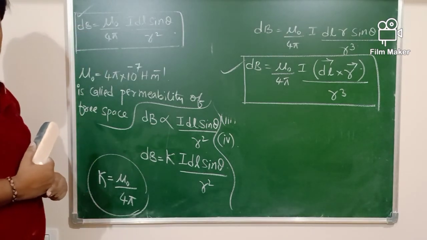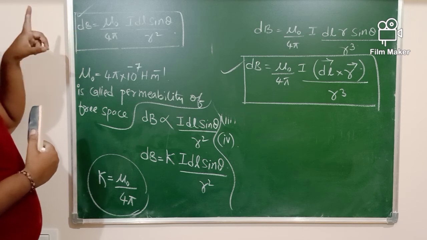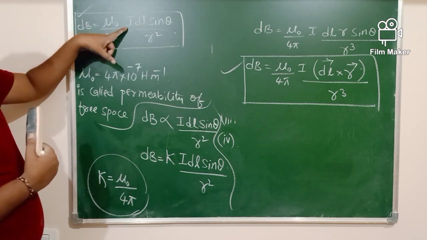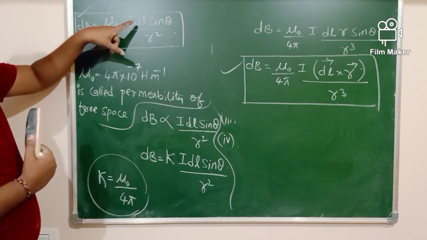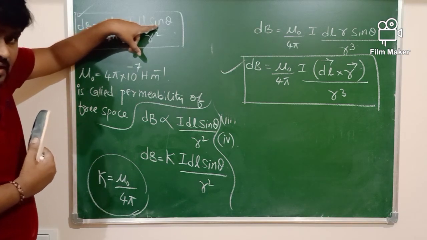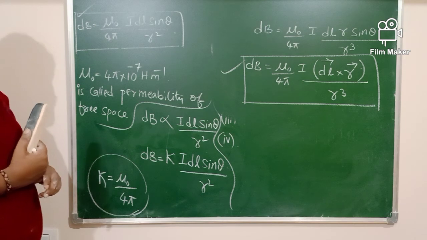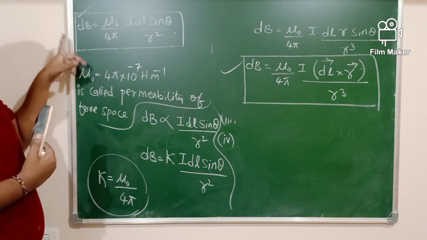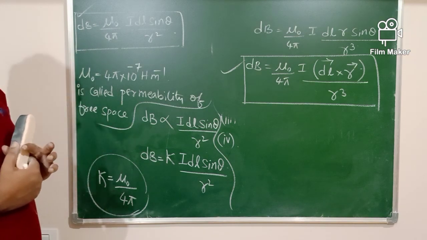So this is the vector form of the Biot-Savart law, and of course there is a scalar form of the Biot-Savart law. According to the Biot-Savart law, magnetic field dB is directly proportional to the current, directly proportional to dl, directly proportional to sin theta, and inversely proportional to the square of the distance of a point from the current element.